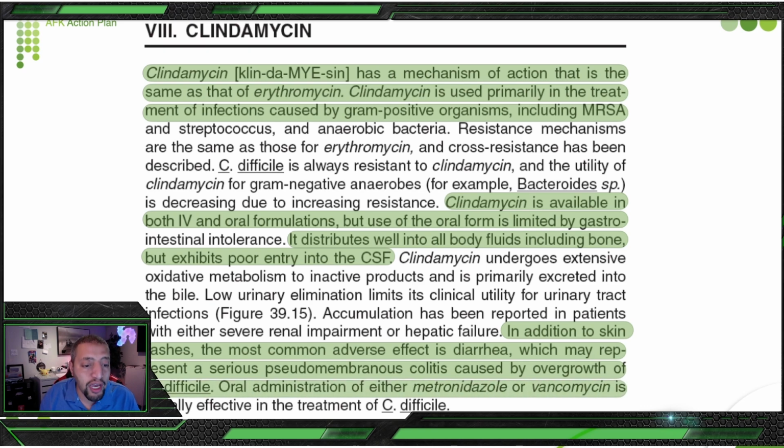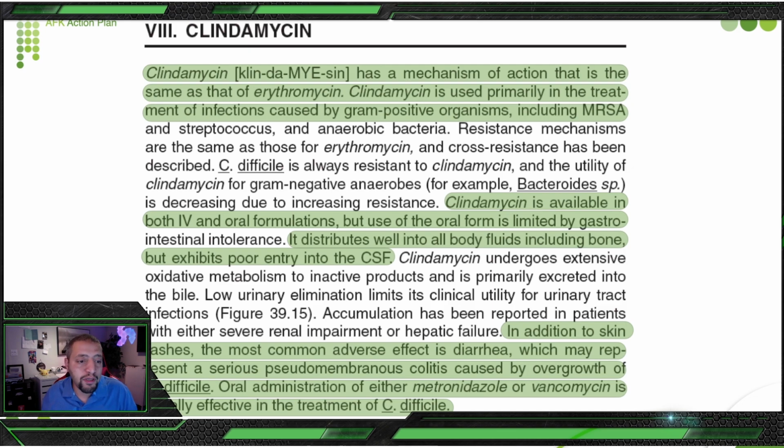Oral administration of either metronidazole or vancomycin is usually effective in treatment of C. difficile. So the textbook is saying it's effective and amazing, but it has a serious side effect. Apart from skin rash, it can cause diarrhea because it leads to overgrowth of C. difficile inside your intestine. Because when antibiotics go inside your body, they kill some of the bacteria and fungus inside your body, which live together in harmony.